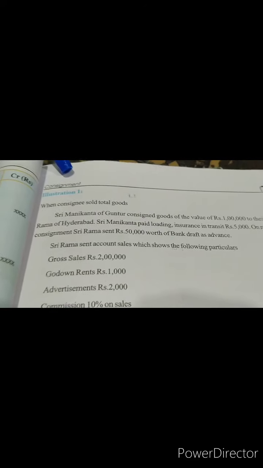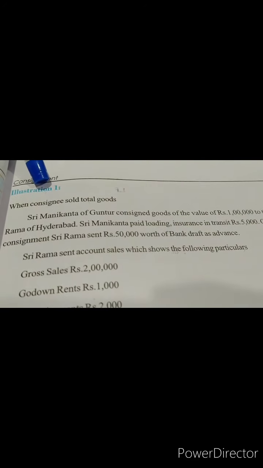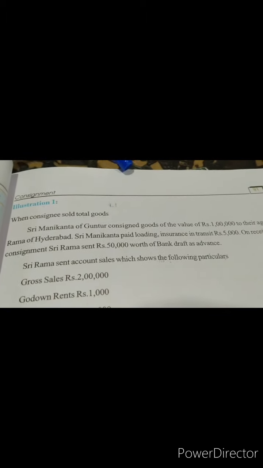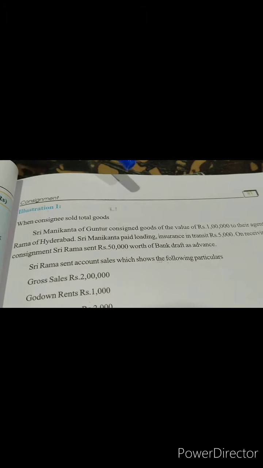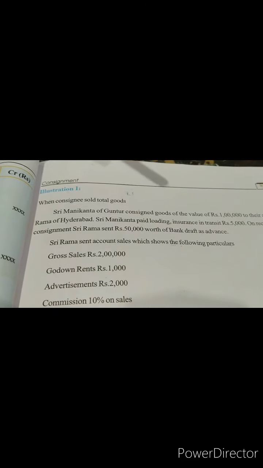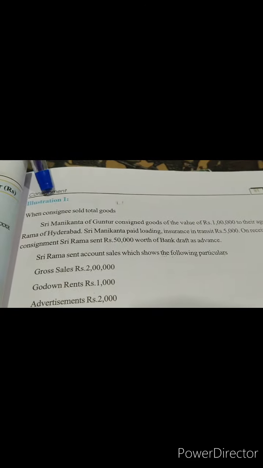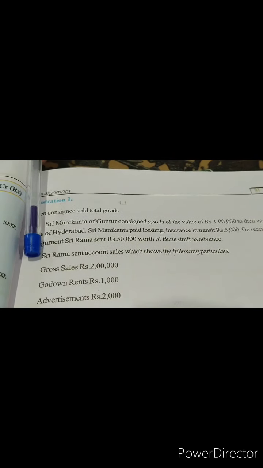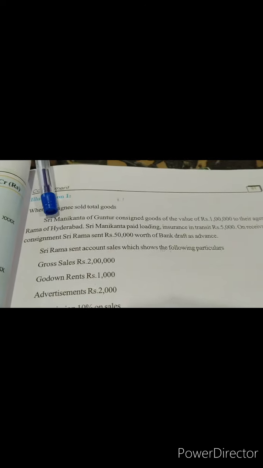Now have a look at illustration number 1. When the consignee sold total goods, what does this mean? When there is no unsold stock, whatever goods the consignor has sent, the consignee has completely sold them. So in such a case, how do we do the accounting treatment in consignment? That is what you are going to see here. Now the real question begins.